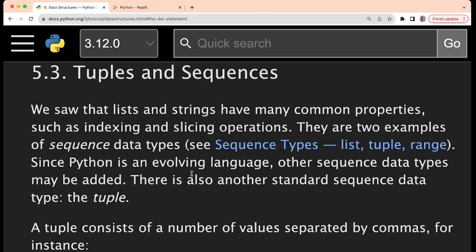Python is an evolving language, so other sequence data types may be added. Till now, what we have is generally list, tuple, range, strings and so on. But maybe by the time we complete this lecture series, or after that, some other sequence data types can also get introduced in Python.